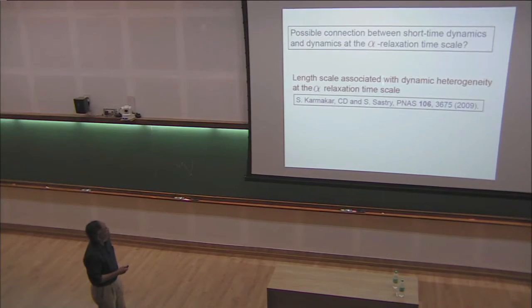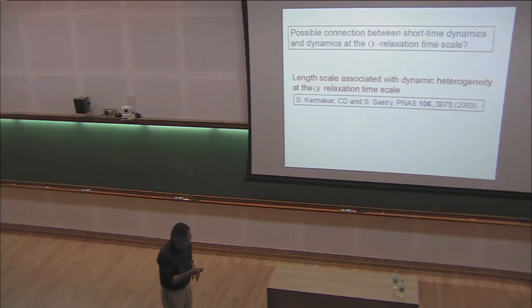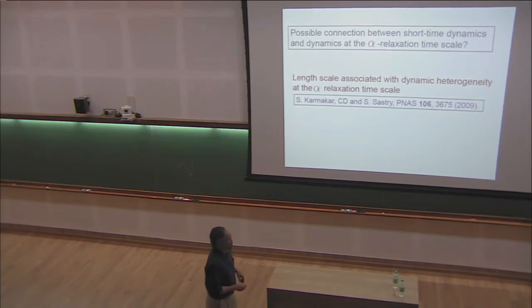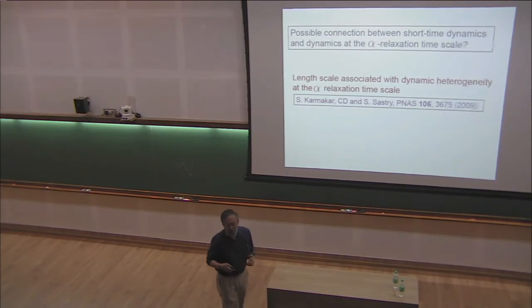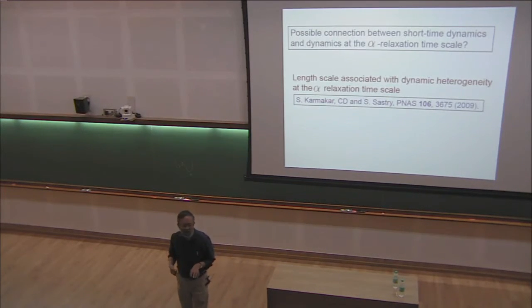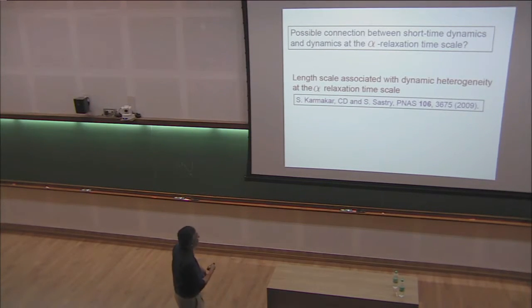So beta, as I said, is the short-time relaxation, whereas the alpha part is the long-time relaxation. In the alpha relaxation regime, people, including ourselves, have found a length scale which grows, which is associated with this thing called dynamical heterogeneity. Again, dynamical heterogeneity is the spatial heterogeneity of local relaxation. By various means, one can get a length scale associated with that spatial heterogeneity. And this is something that we had done also some time ago.